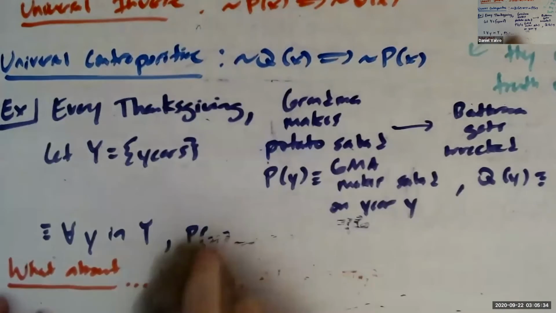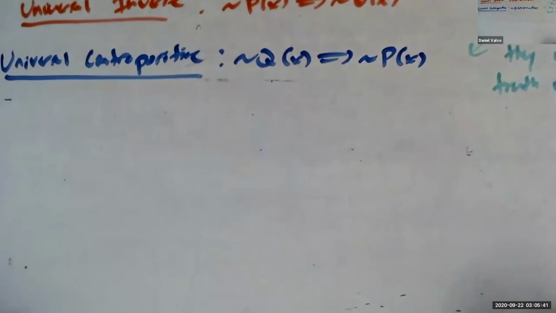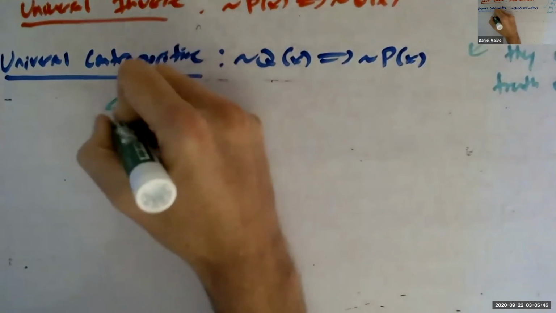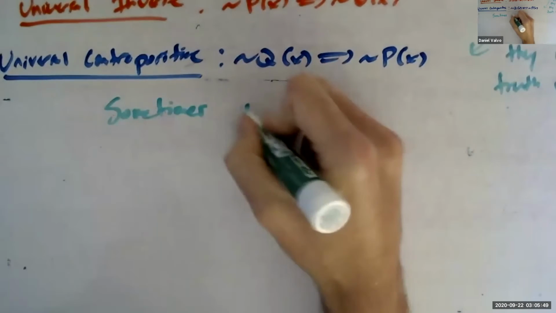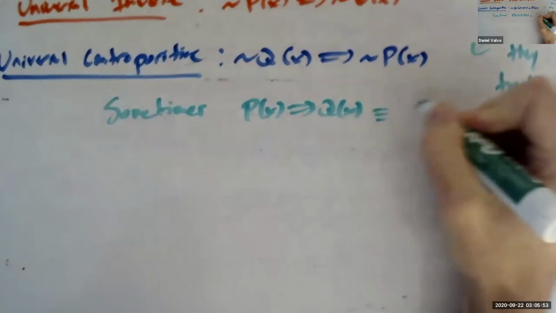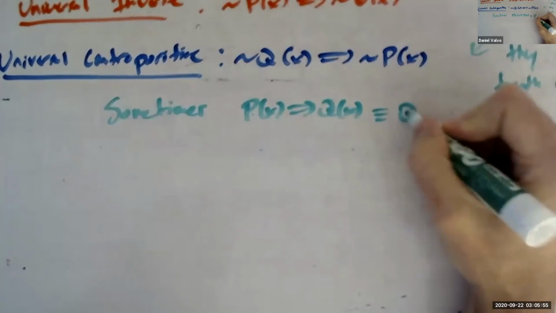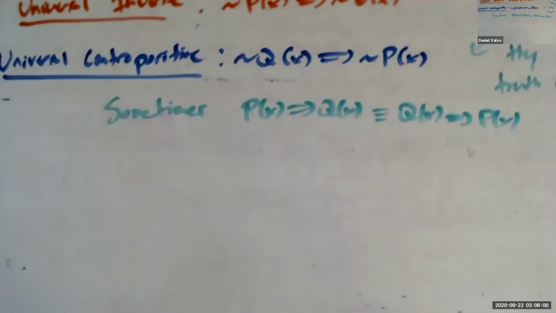Anyway, what that showed is sometimes P of x implies Q of x is not equivalent to Q of x implies P of x, right?